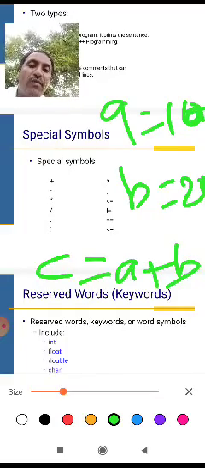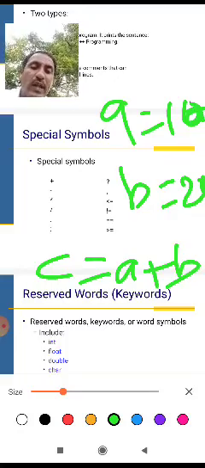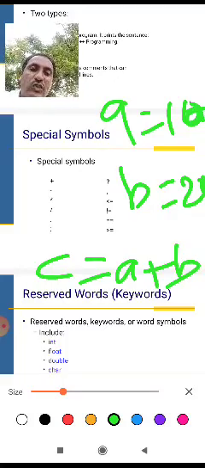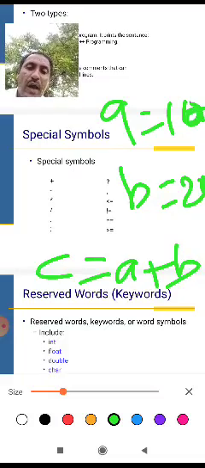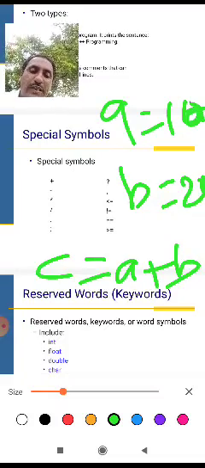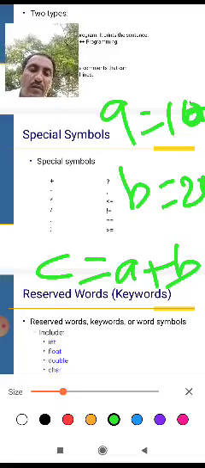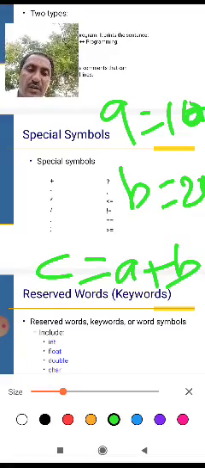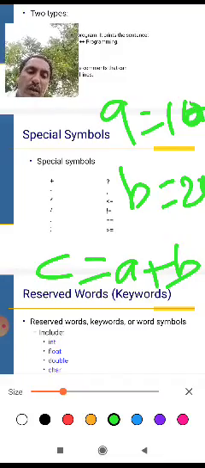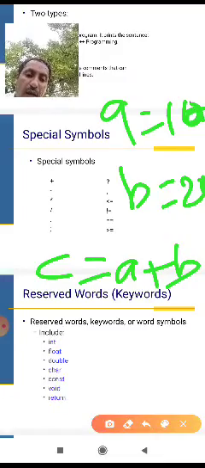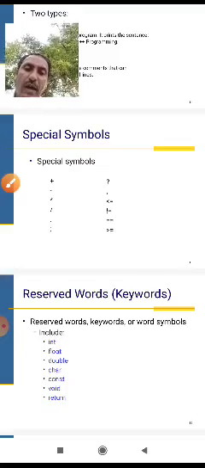The sum of the given values is 30, and the output result is given. This is the special symbol plus. The addition, subtraction and multiplication. This is the addition symbol. And next one.